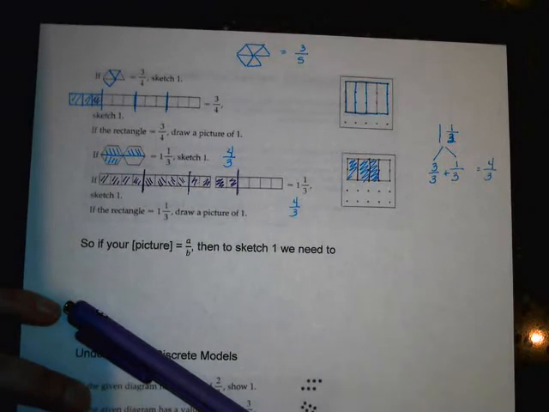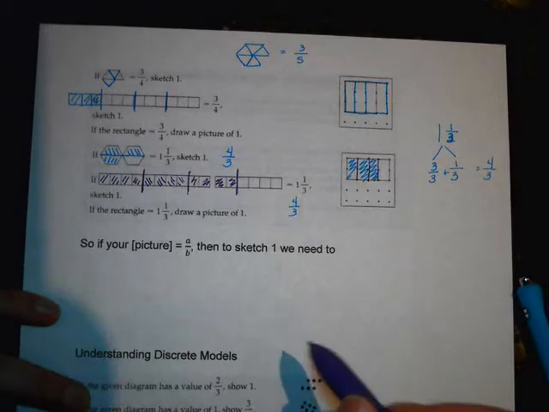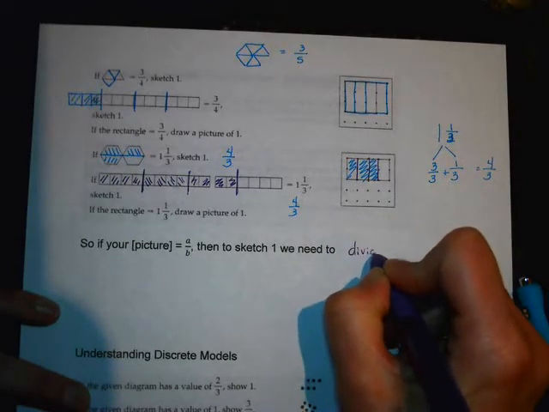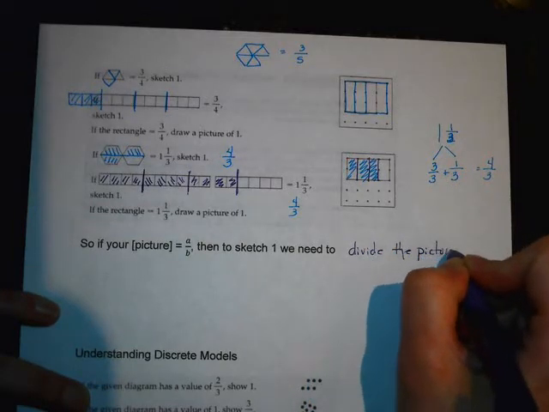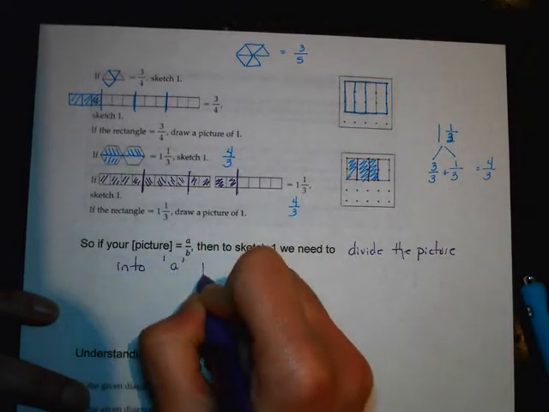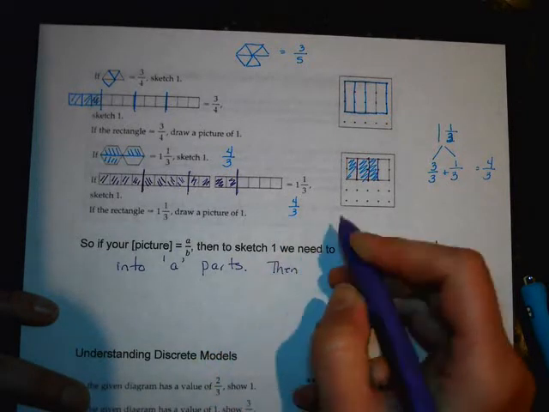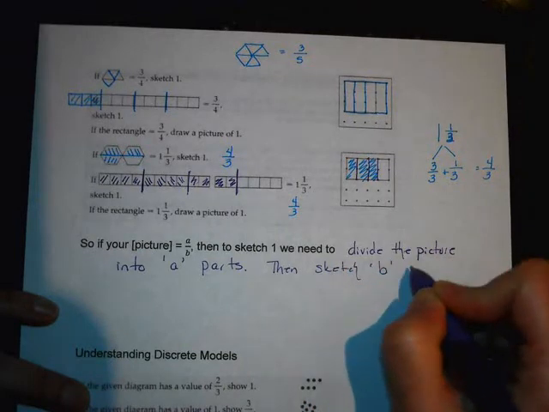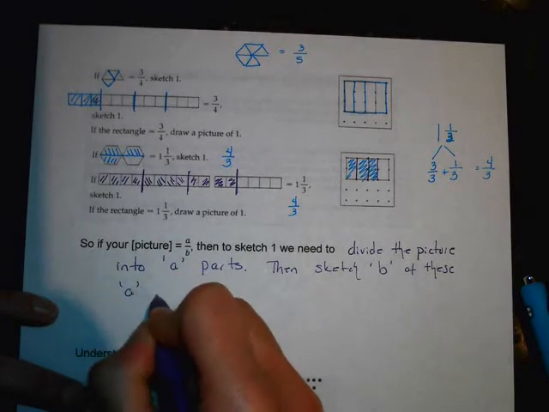So if your picture is A over B, then to sketch 1, we need to divide the picture into A parts. Then sketch B of these A parts to get to 1.